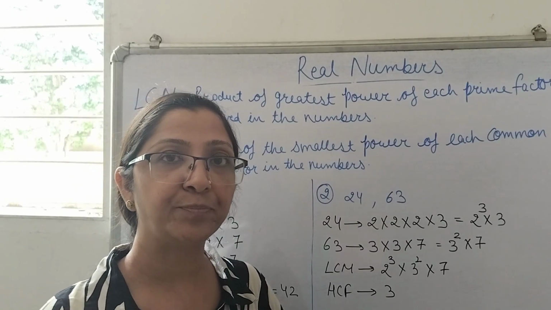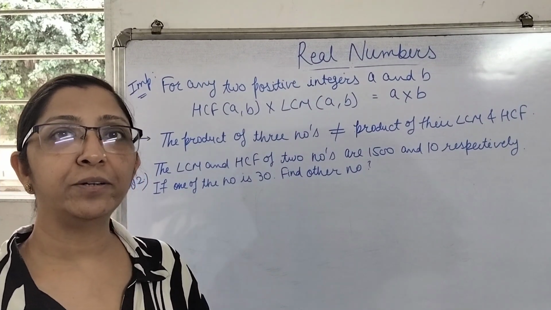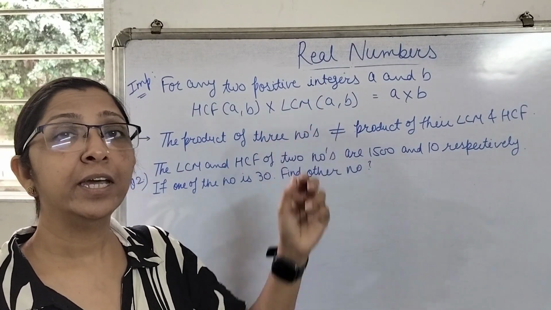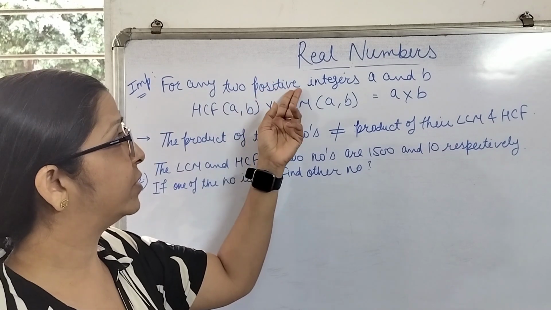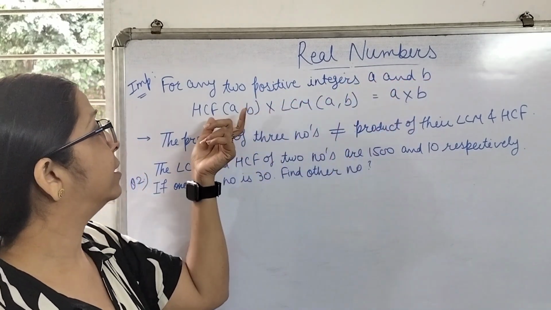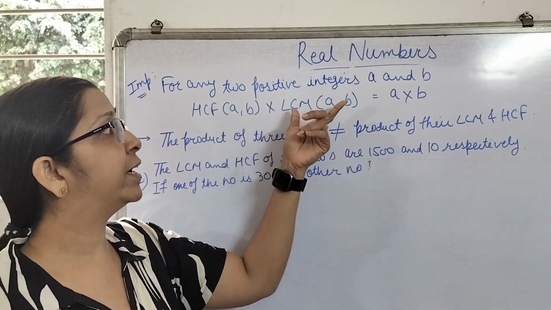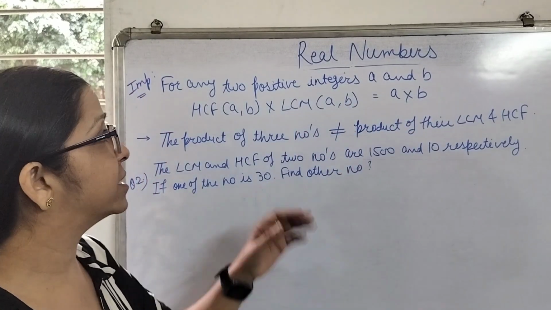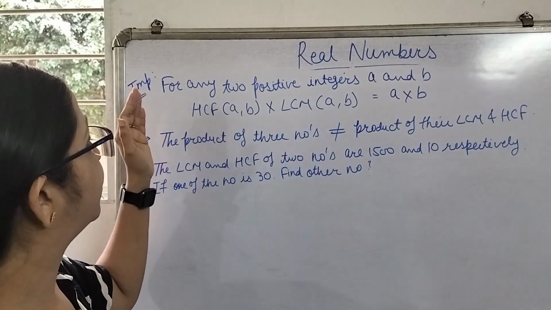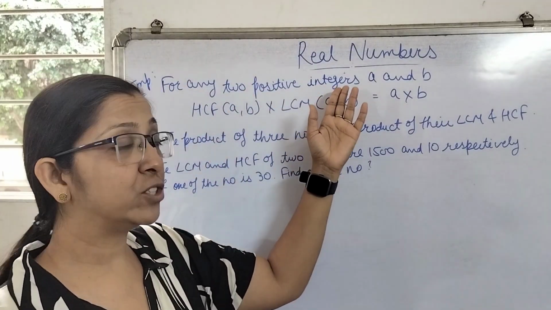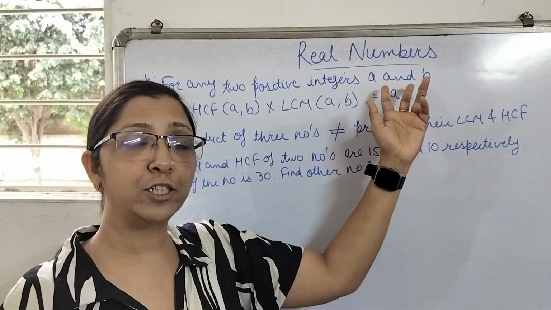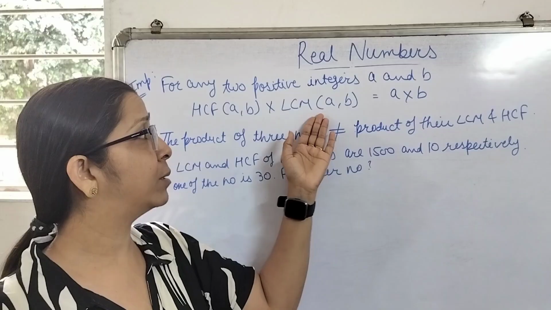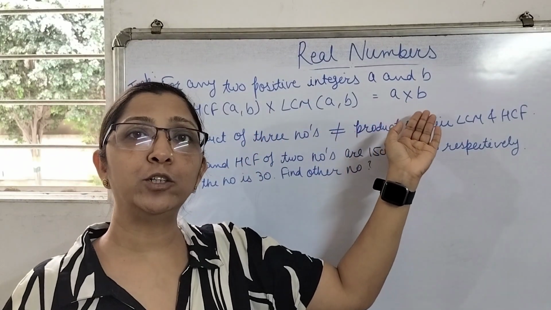Now let's see one of the important relations between any two numbers and their HCF and LCM. If there are any two positive numbers, suppose A and B, then HCF of these two numbers multiplied by LCM of these two numbers will be equivalent to the product of these two numbers. It is an important relation. Again I am repeating, if A and B are any two positive integers, then the product of HCF and LCM of these two will be equivalent to the product of the numbers.